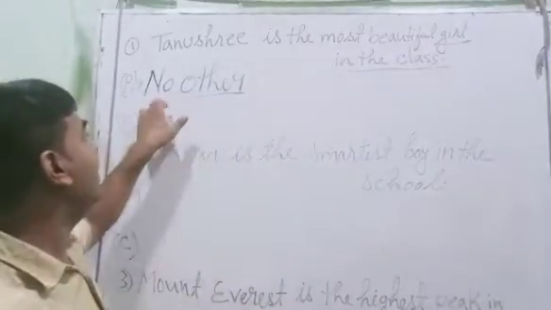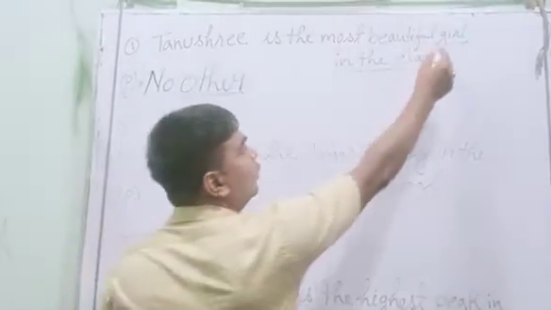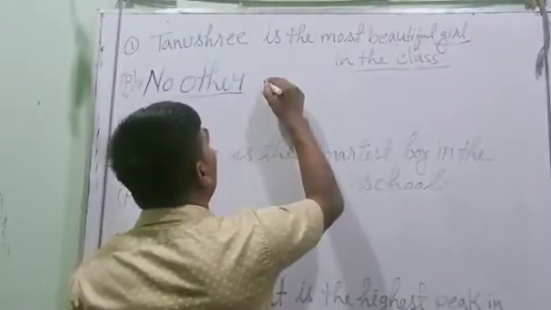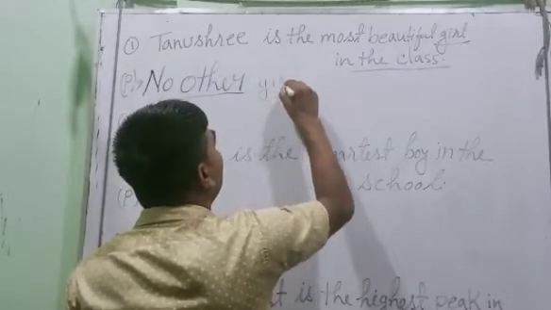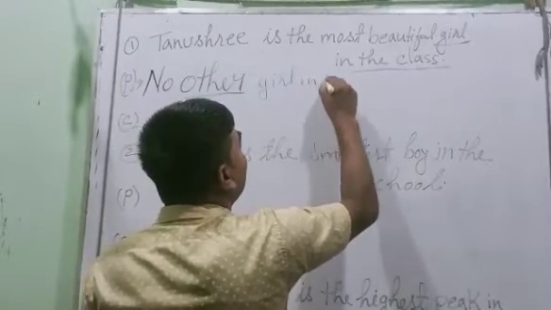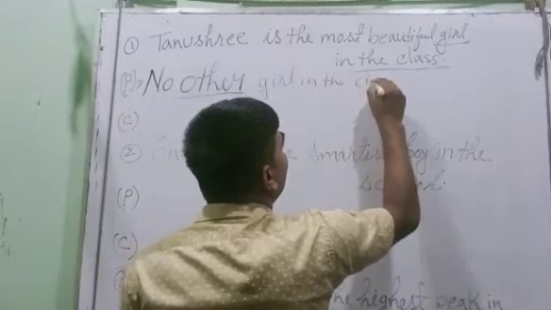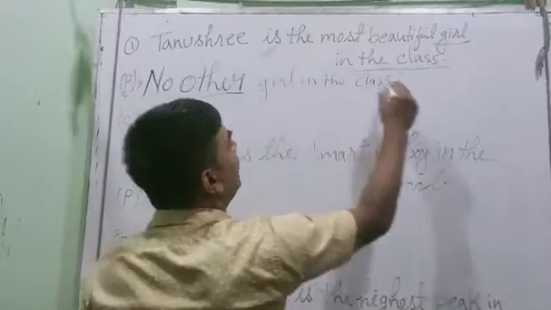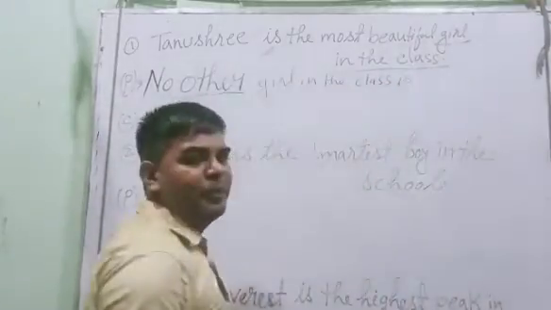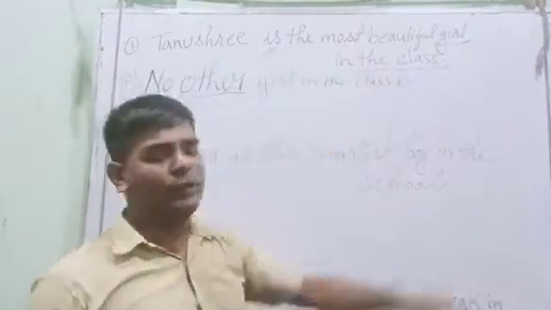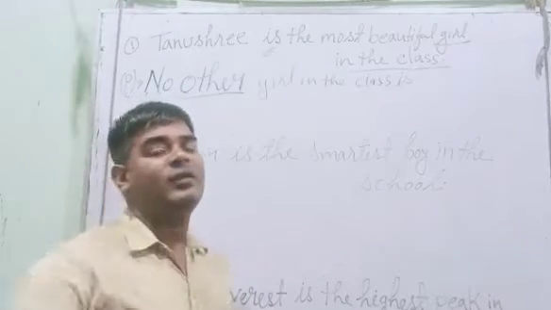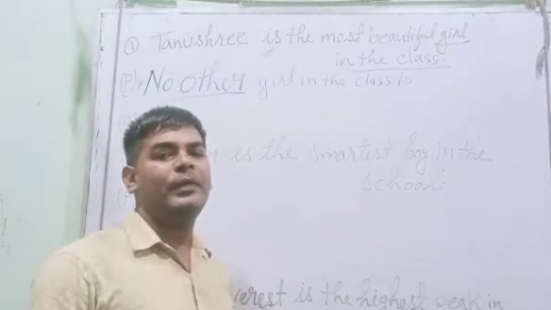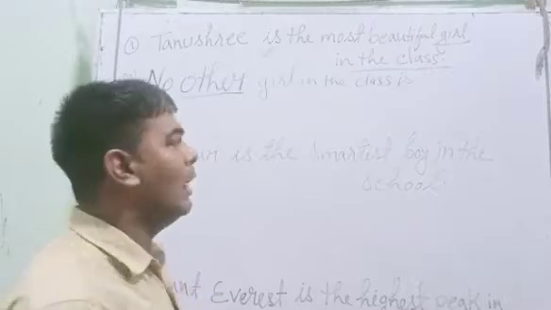So we have written here no other. Next, we will write girl in the class. No other girl in the class, then will come here is. Now the most beautiful. What is the positive degree for the most beautiful? It will be as beautiful as.